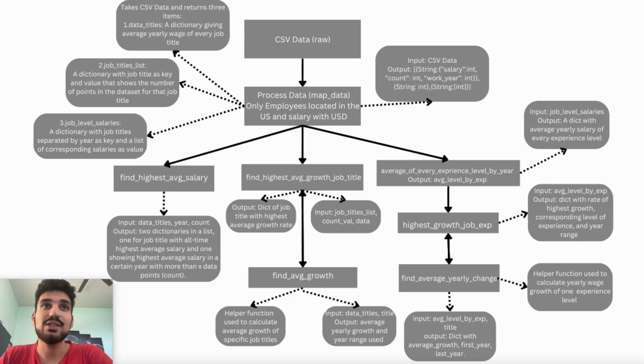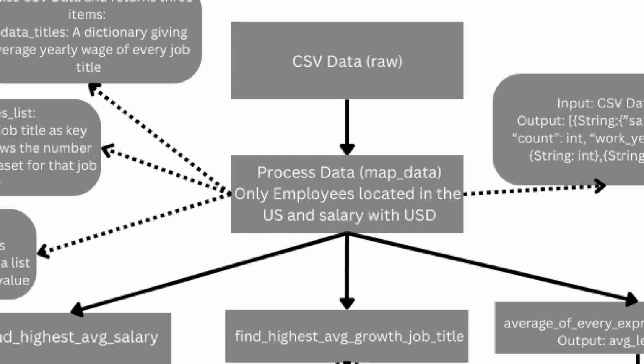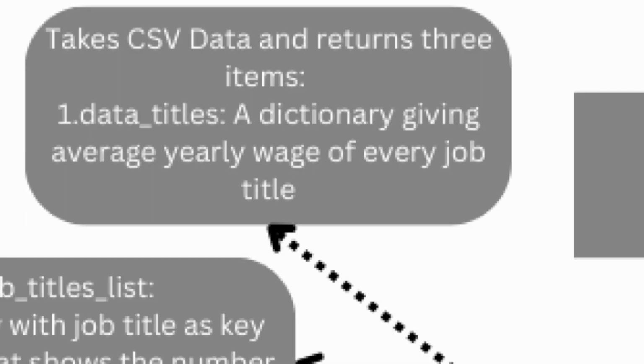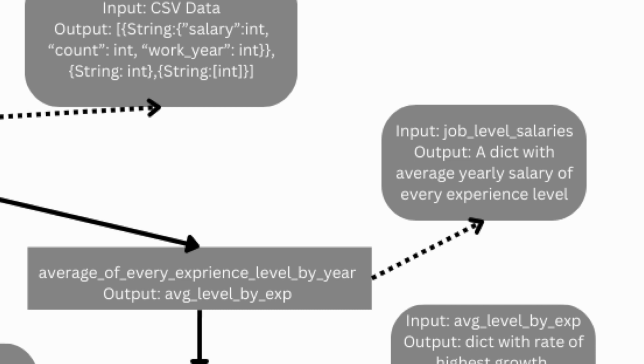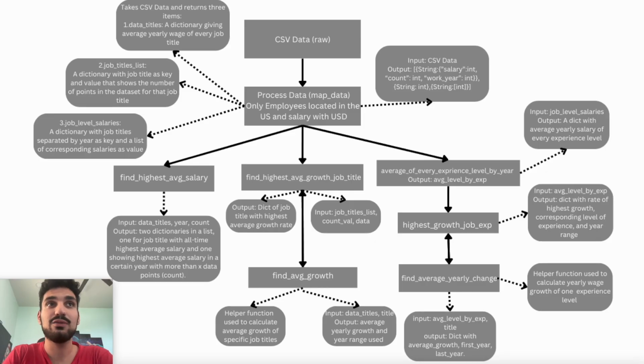To answer my questions, I needed to find the salary of every job title slash experience level by year. The map data function does this for job titles by returning the variable data titles. For experience level, a separate function called average of every experience level by year is used to get the average salary of every experience level separated by year.